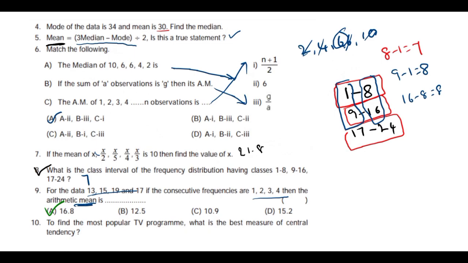And the last question in the very short answers: to find the most popular TV program, what is the best measure of central tendency? Most popular TV program means the most repeated frequency we need to select, that is mode. So the answer for this question is mode.